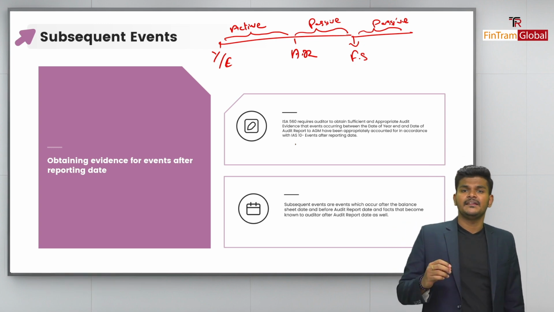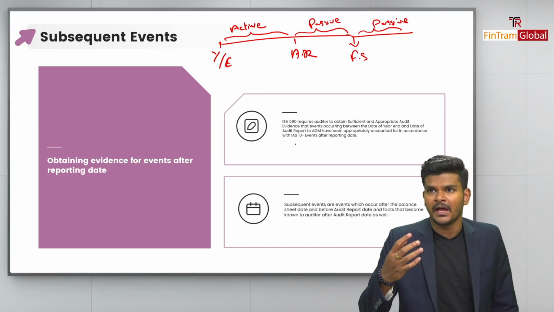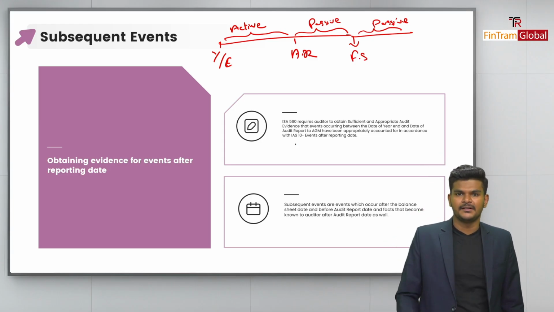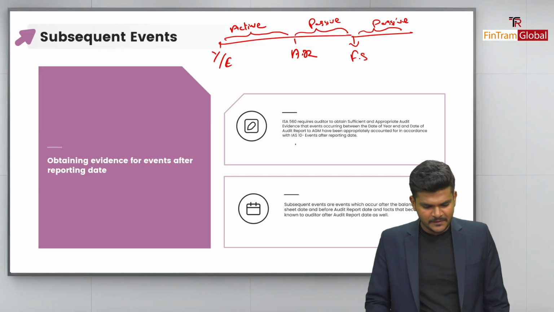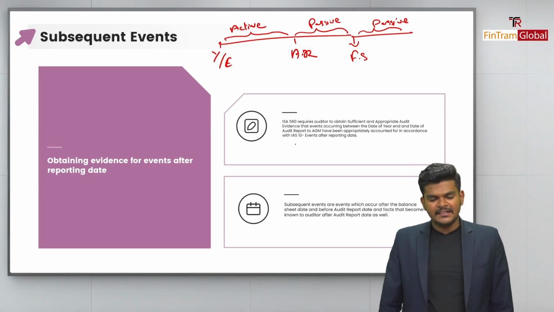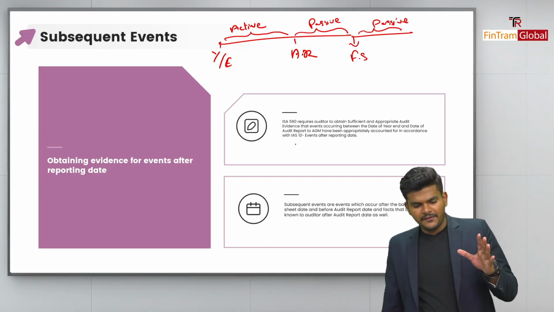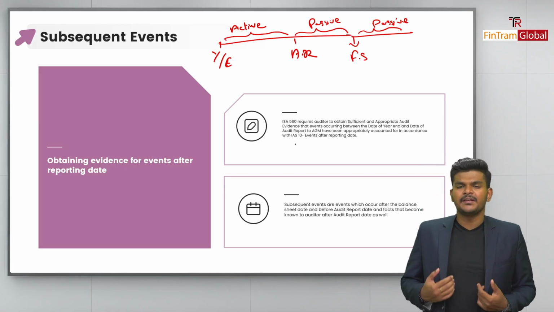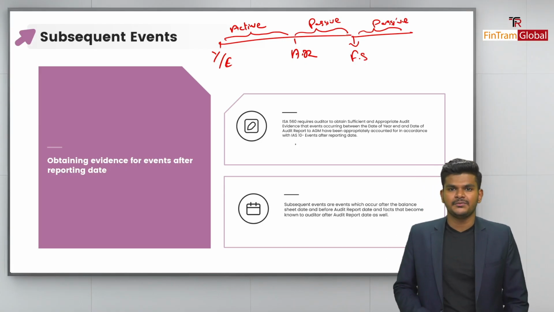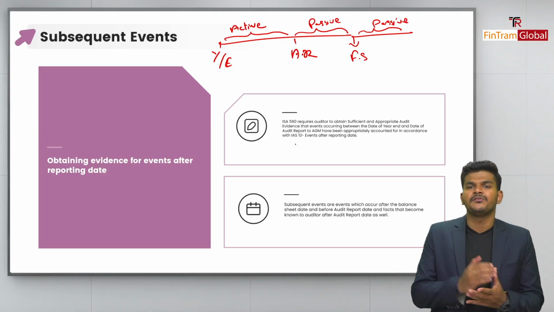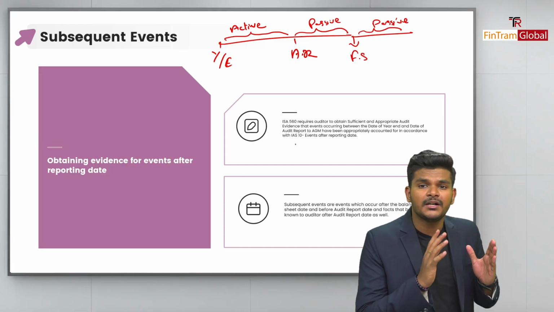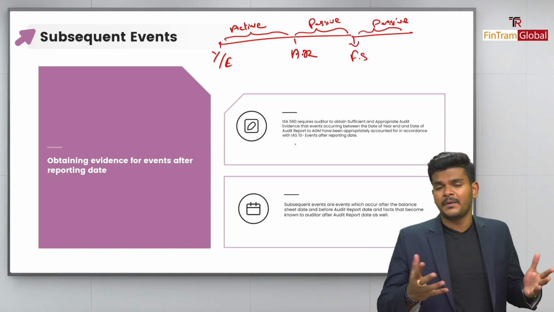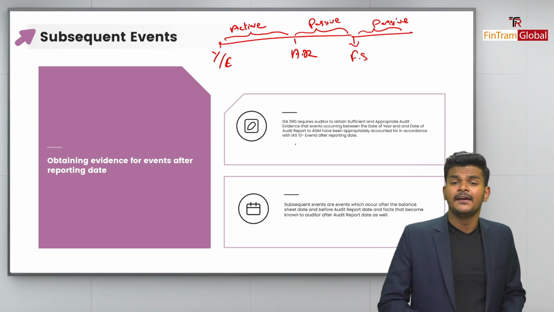That's how we go to the management as a response to that non-adjustment. If it's active duty, we can take action, and the management will have to comply with our request and make the amendments. Otherwise, we will issue a modified opinion in our auditor's report, and that can look bad for that particular client.